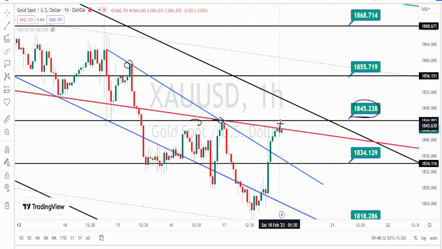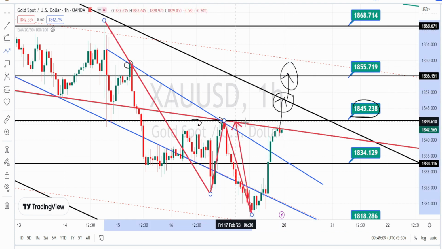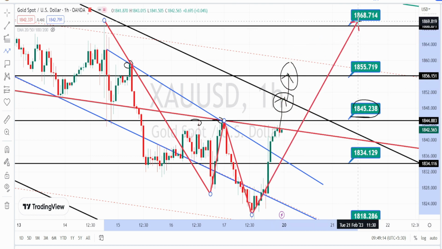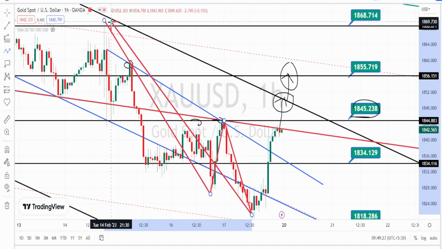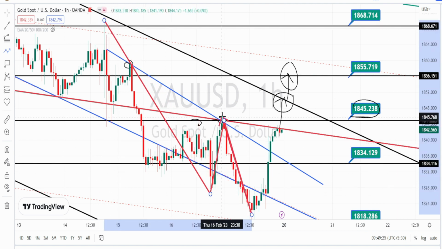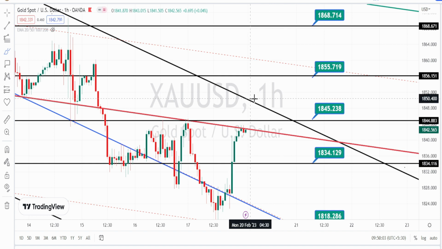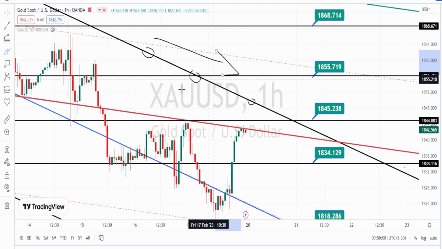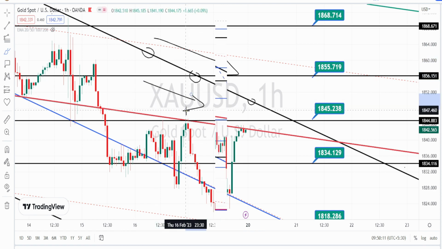Once the price action breaks this resistance level, we can expect it to retest this bearish channel pattern resistance line. Once this resistance line is broken, we can expect the bullish side retracement to continue in hourly time frame also, which means that we can expect the price action to retrace up to this resistance level of 1868, which was a price level where the bearish side retracement started in the past. And as long as the price action is trading below this resistance line from the bearish channel pattern, we can expect the bearish trend to continue in hourly time frame also.